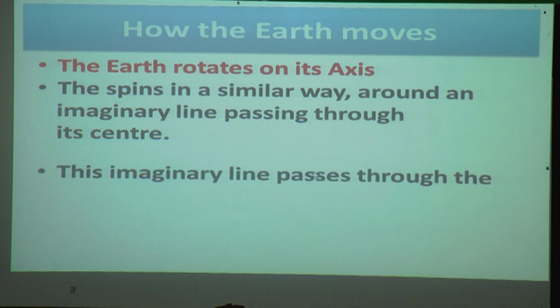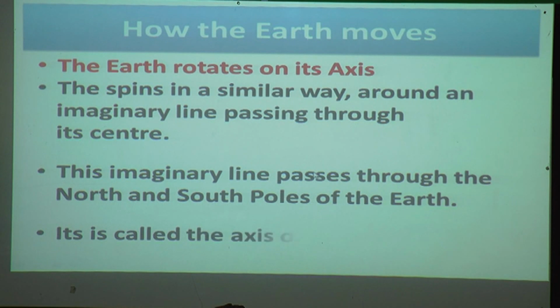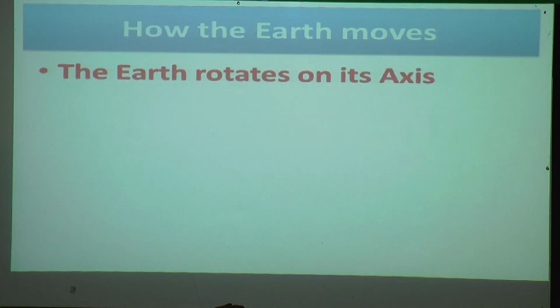This imaginary line passes through the north and south pole of the earth. It is called the axis of rotation.